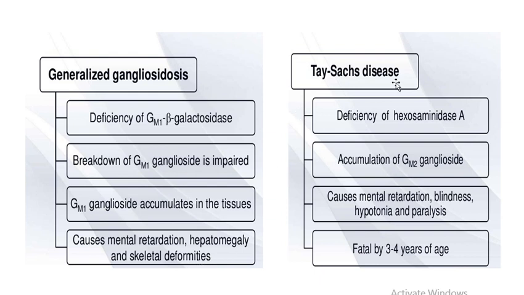In Tay-Sachs disease, there is deficiency of hexosaminidase, which results in the accumulation of GM2 ganglioside. So due to the accumulation of GM2 ganglioside, it causes mental retardation, blindness, hypotonia, and paralysis. And this disease becomes fatal by the age of 3 to 4 years.